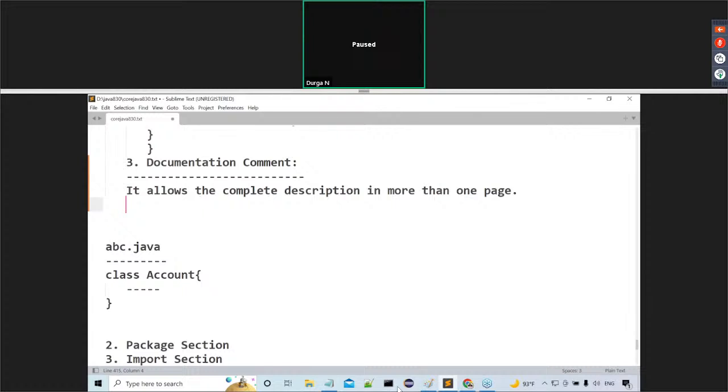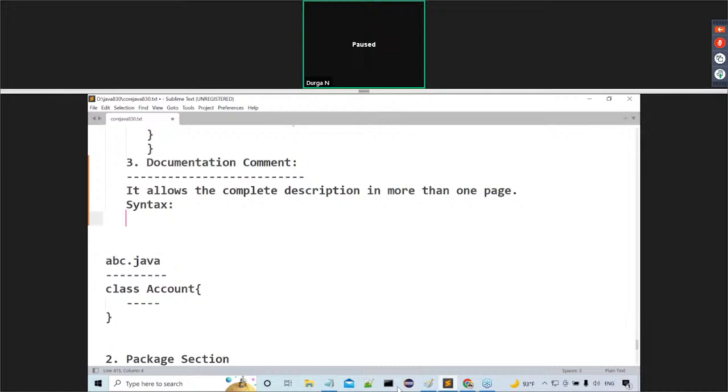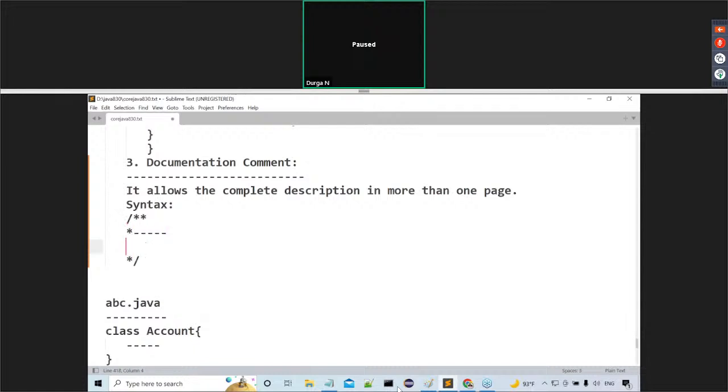And before that, what is the syntax of this documentation comment? The syntax would be slash star star. Then the ending point is star slash. But in the middle, we have to provide some description, and every line of the description must start with a star. Now here, we can provide lines of description.